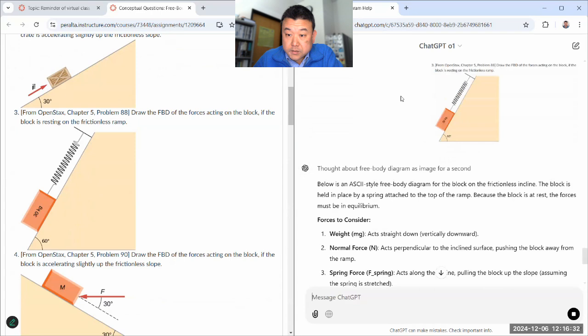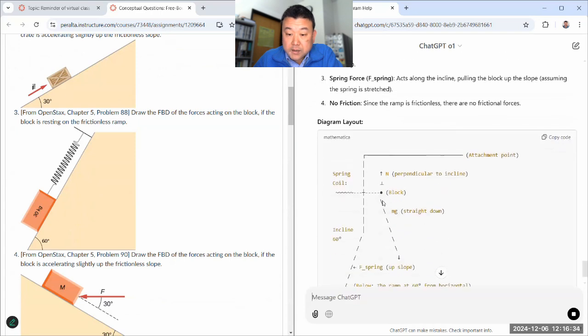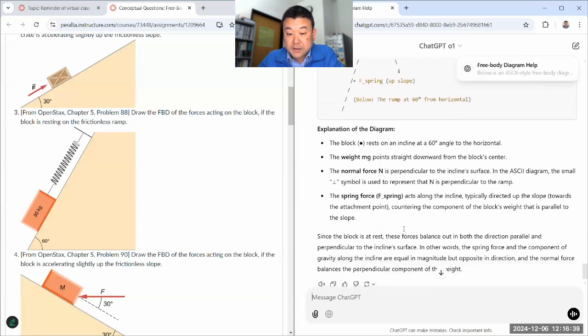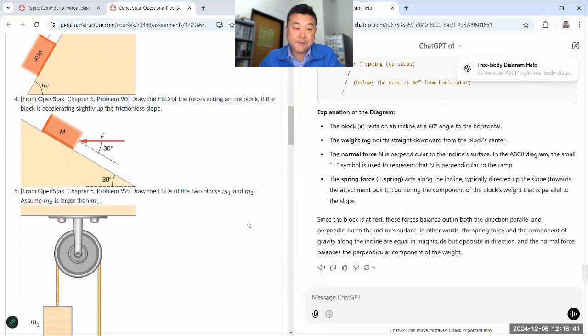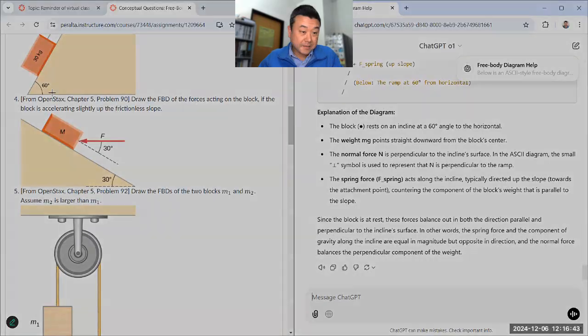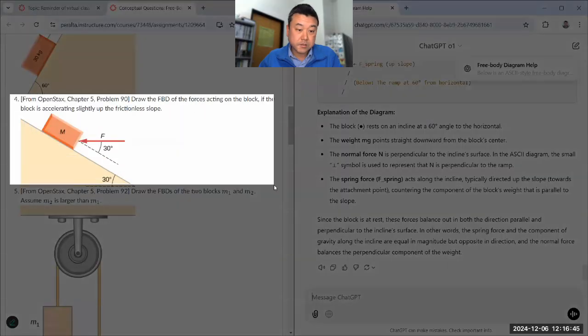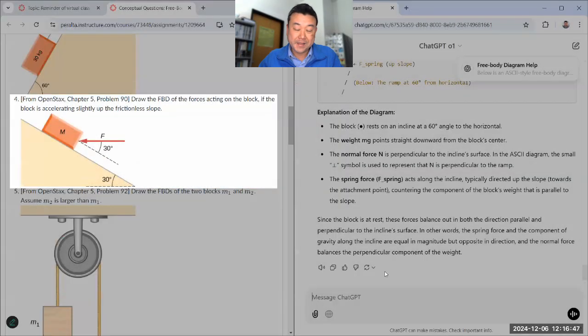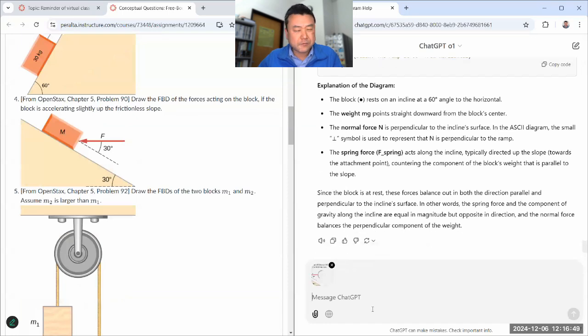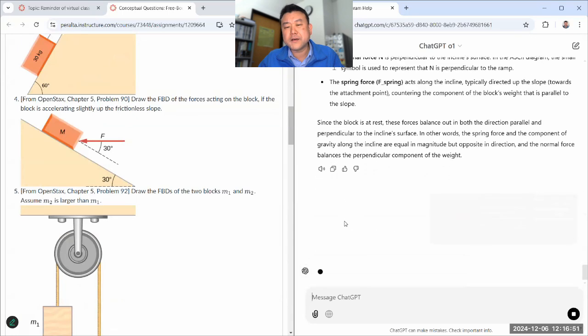Yeah, normal force. It's not showing the incline. mg says straight down, but it's going at a wrong angle. Yeah, that's not a good diagram. Let's keep going. But at least it's generating these responses much more quickly, and it's not crashing. Well, compared to about a year ago when I was trying this with ChatGPT 4.